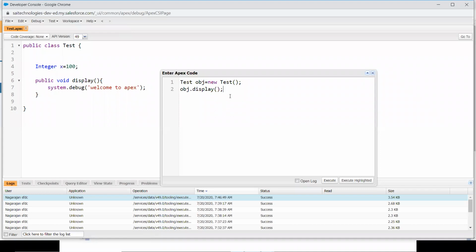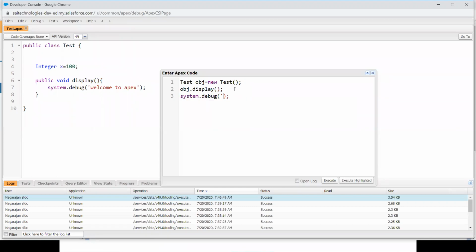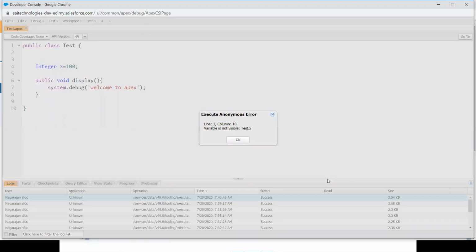So let me try to access the integer variable. It is an integer variable, so I'm going to print it on the screen. System.debug, object.x. This is what you have to specify. So how can you access a function? Object dot function name, open bracket, close bracket, semicolon. If there is an open bracket and close bracket, it means you are accessing a function. If there is no bracket, it means you are specifying a variable. From the syntax point of view, this is the difference. So let me try to access this X also. Let's see what the output is.